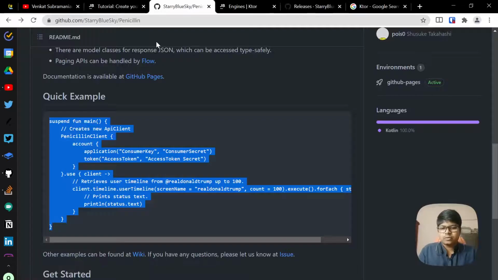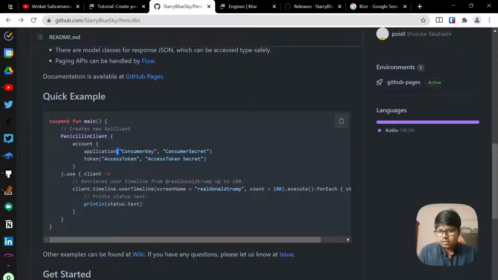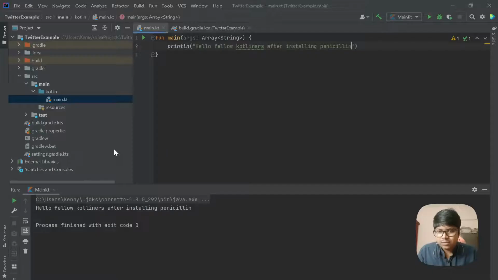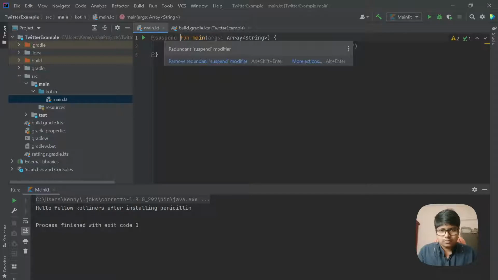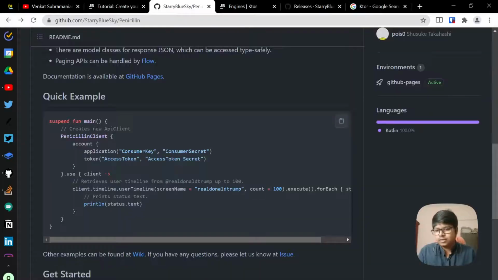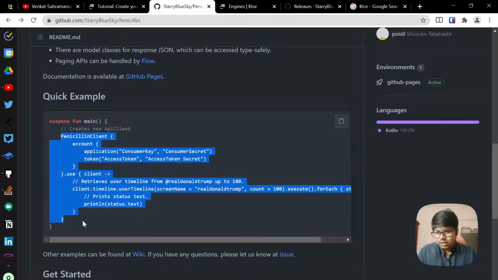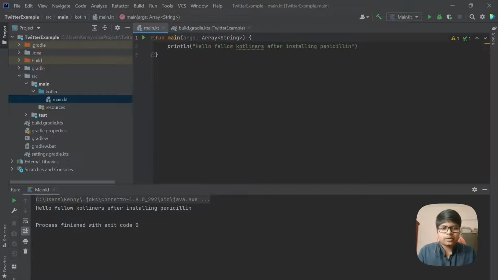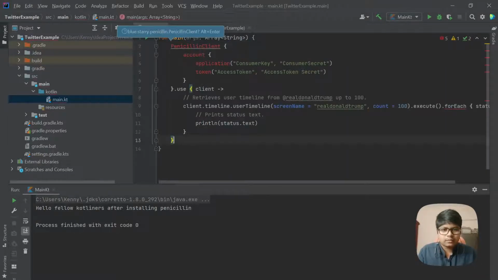So then we should be able to use their code. Suspend function main. Okay, make it a suspend. Redundant suspend modifier. Okay, fine. I'll just copy paste this. I don't think it will work on the first try, but there might be some errors we need to fix.